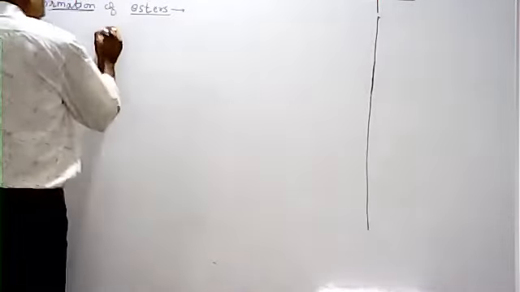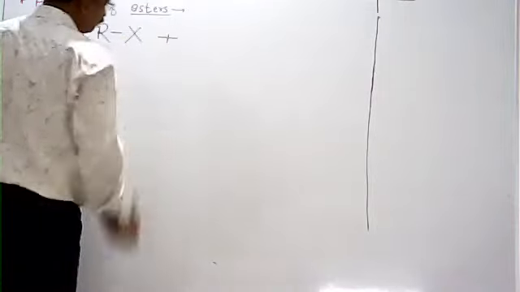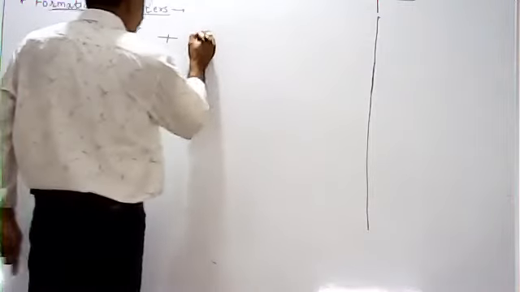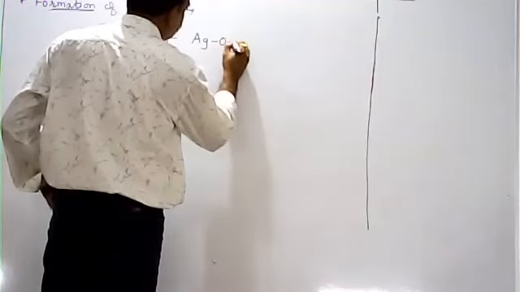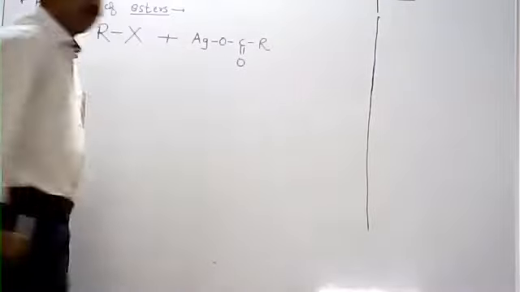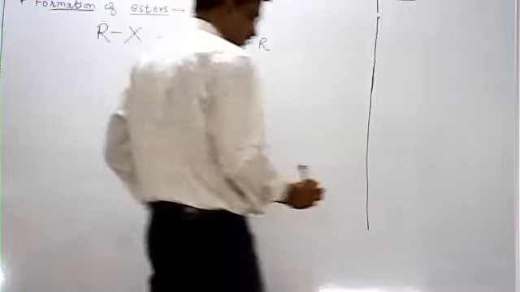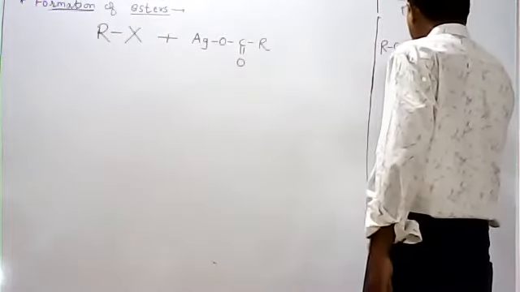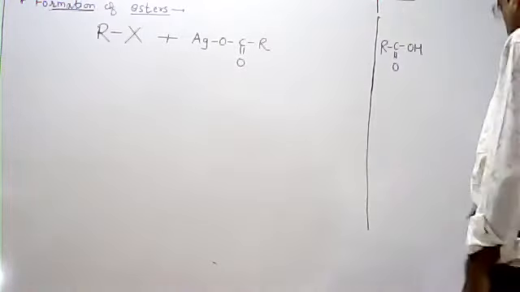So this is the ester formation reaction. In this case RX, alkyl halide, is there. Then this alkyl halide reacts with the silver salt of carboxylic acid, AgO C double bond O R. Silver salt of carboxylic acid. Suppose this is carboxylic acid, R C double bond O OH. This is called carboxylic acid.